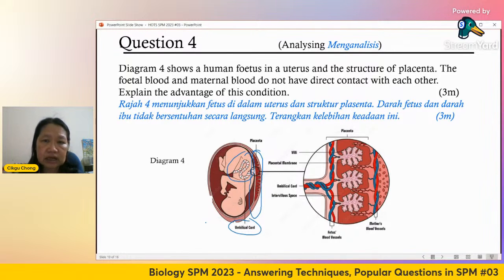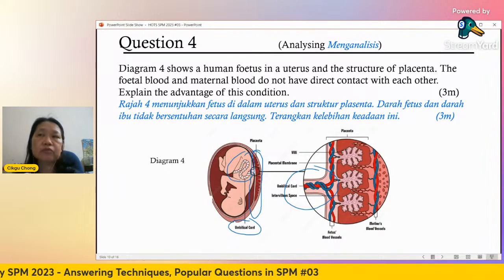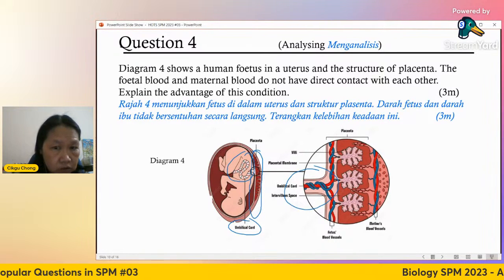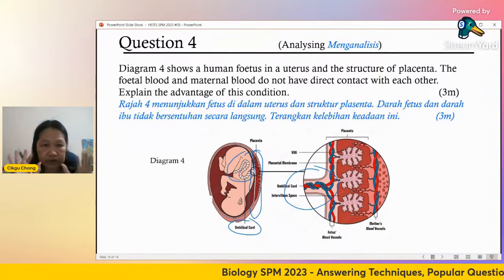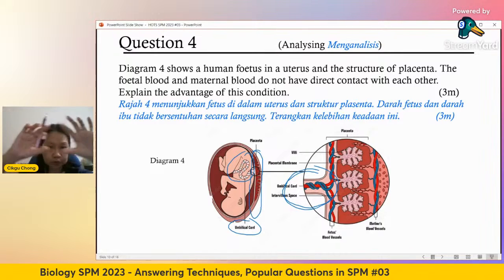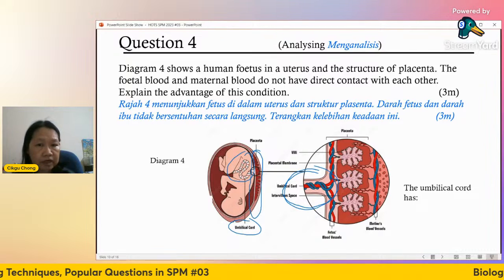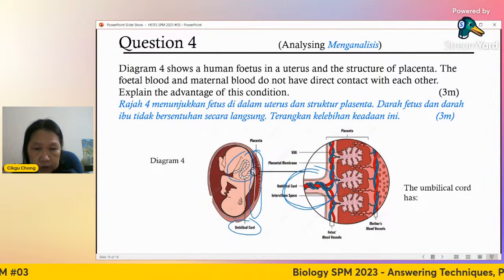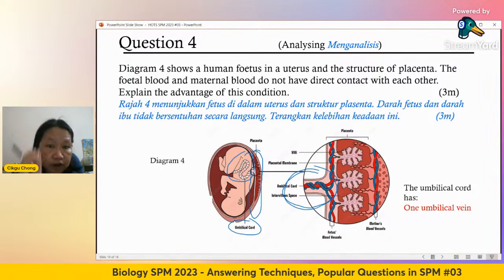Why it shouldn't mix. Now, if you see carefully here, I will give you another acknowledgement. If you are asked to label which is the umbilical cord, umbilical artery, umbilical vein, it's very easy to see. Umbilical cord is the outside one. The entire tube there is called umbilical cord. And then the umbilical cord has got two types of blood. You see the red and the blue, right? So the umbilical vein is the one that is red color.